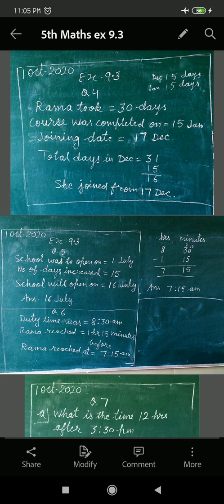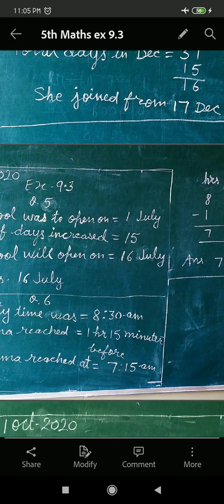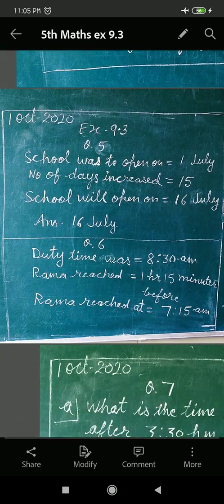Now look at this solution. School was to open on 1st July. Number of days increased by the government is 15. School will open on 16th July. You can count: 15 days increase from 1, then total 16th. On 16th July school will reopen, 15 days more after 1 July.